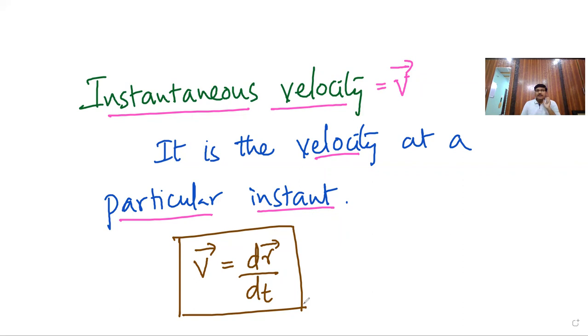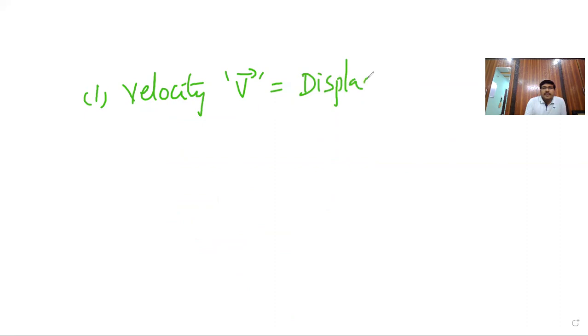Instantaneous velocity is a very small displacement within a small interval of time, dr bar by dt. Clear? Here I'm highlighting those three things. The first is the simple term, velocity. Velocity V bar is a vector quantity, simply displacement by time.